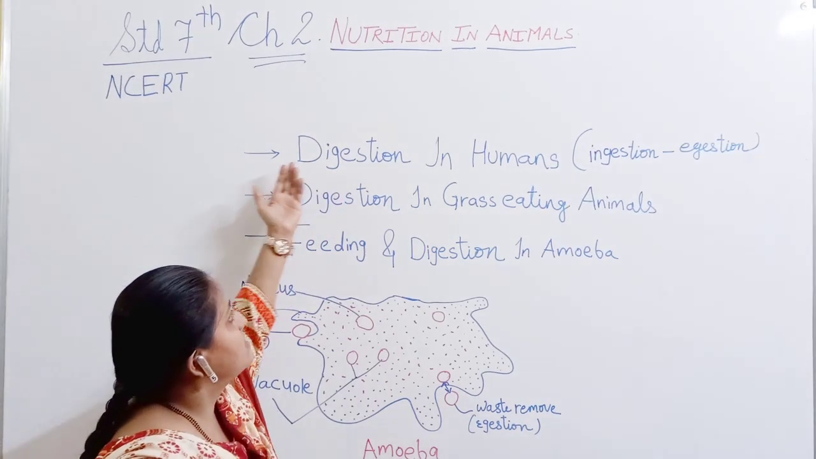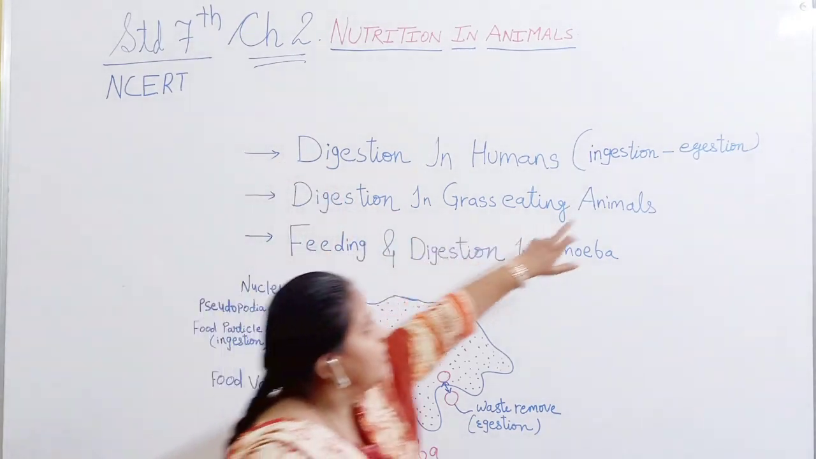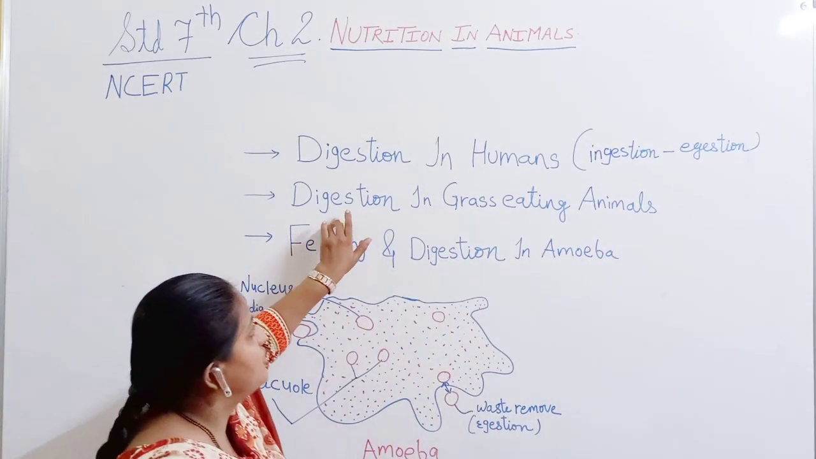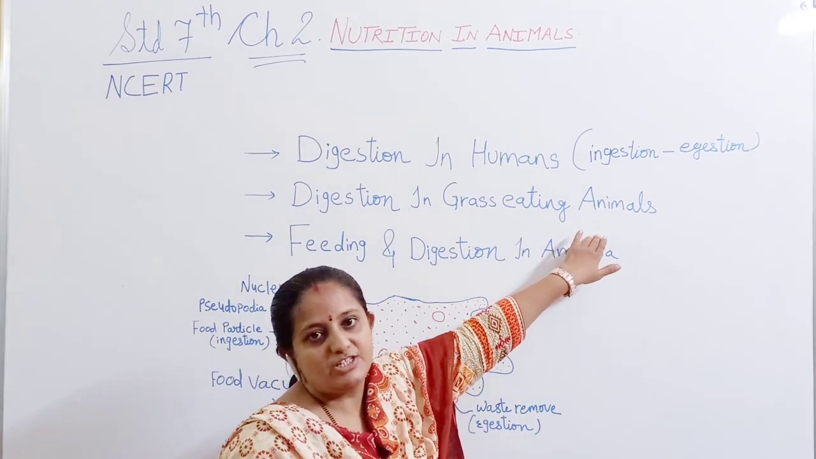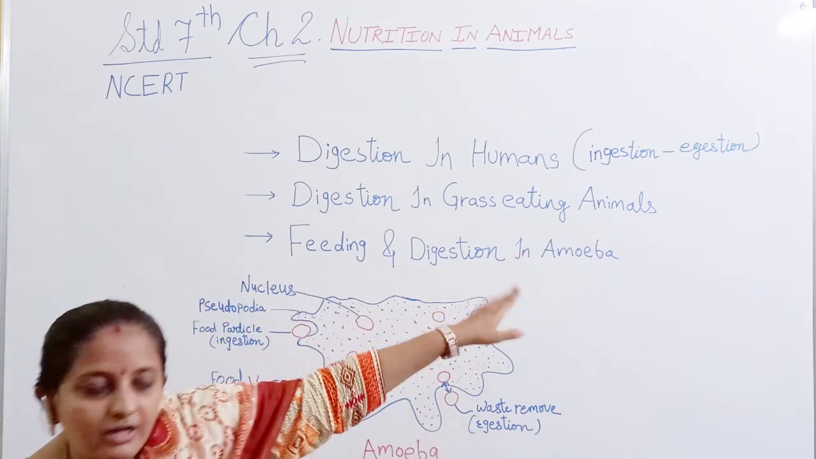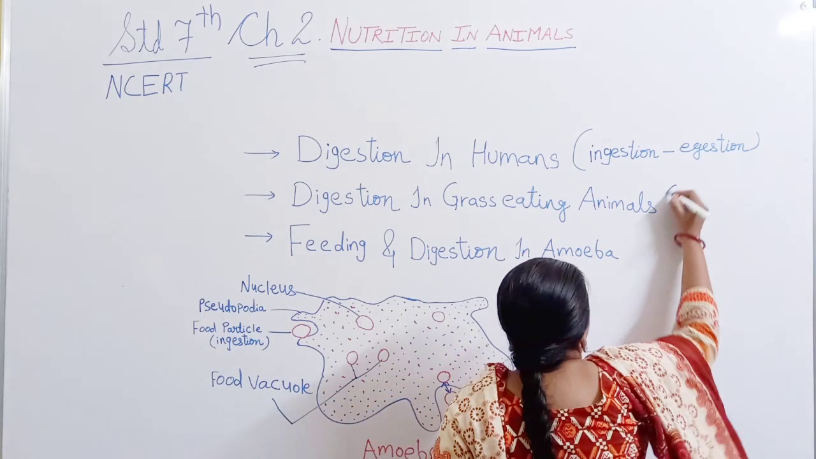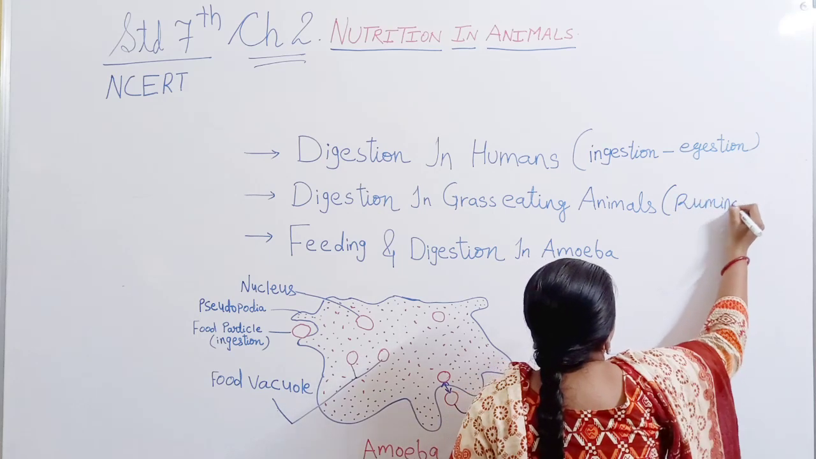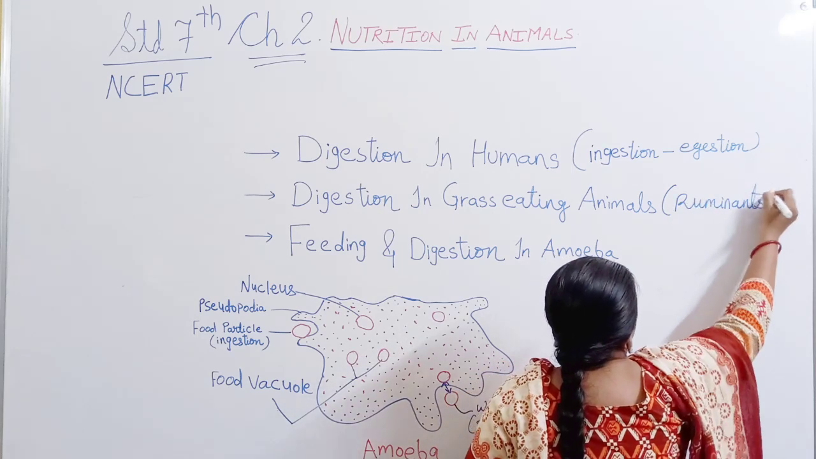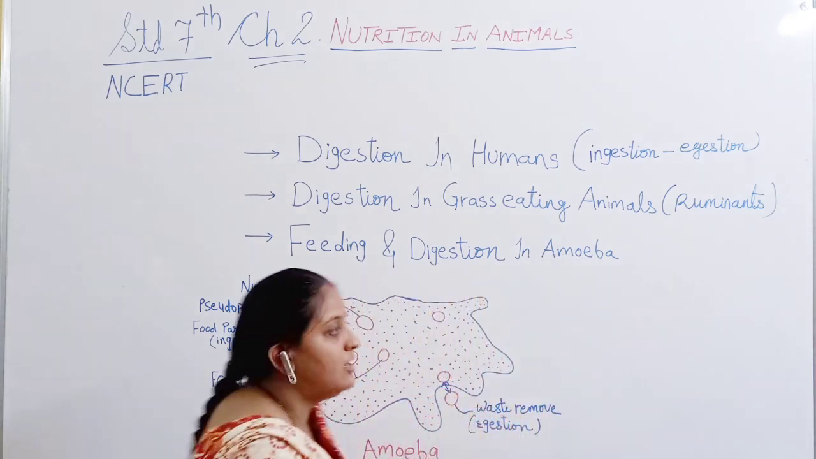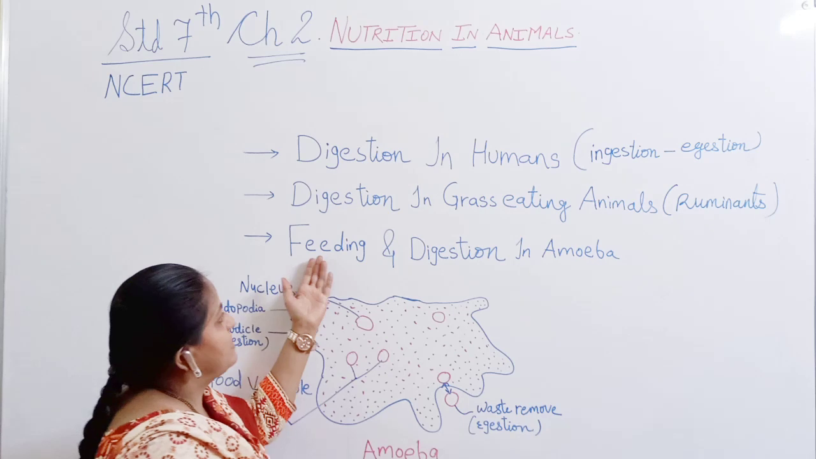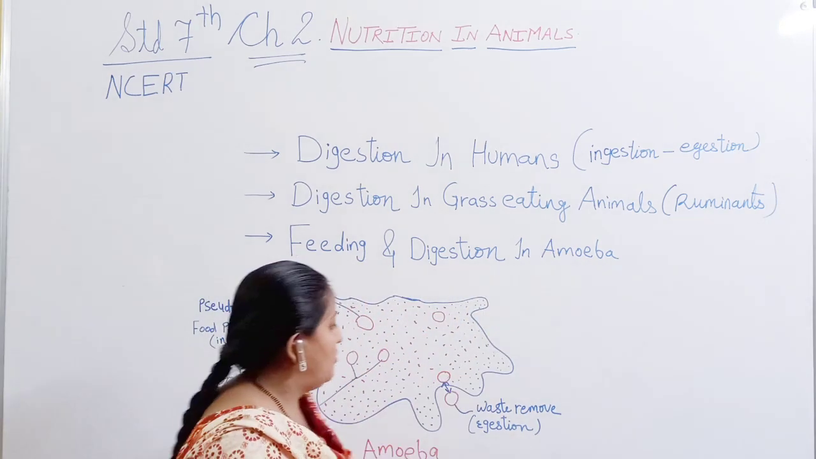Then we also will understand digestion in humans from ingestion to egestion. Then next we will also understand digestion in grass-eating animals. Such types of animals are called ruminants, and such a process is known as rumination. The last one we saw is the feeding and digestion in amoeba.